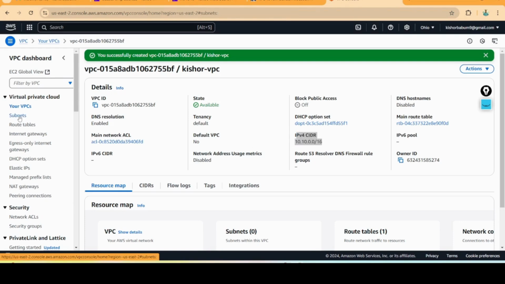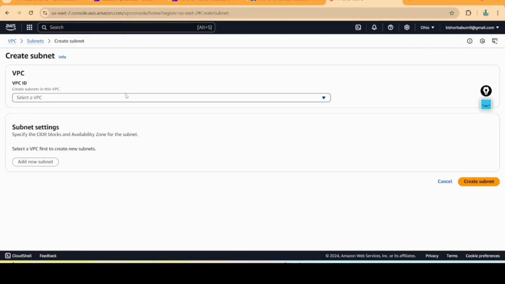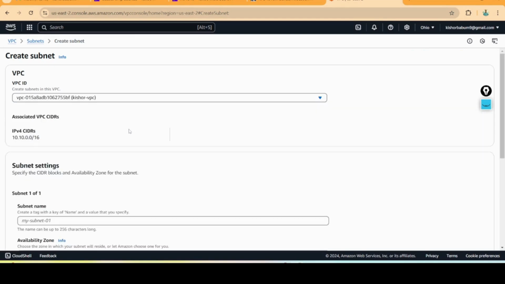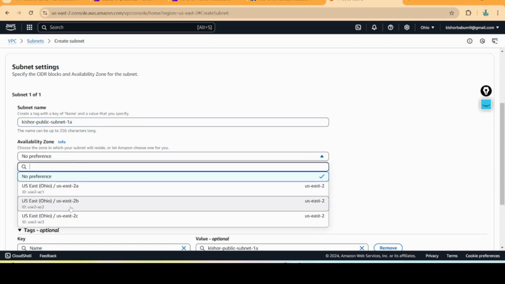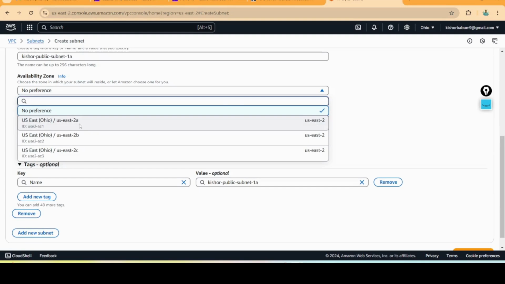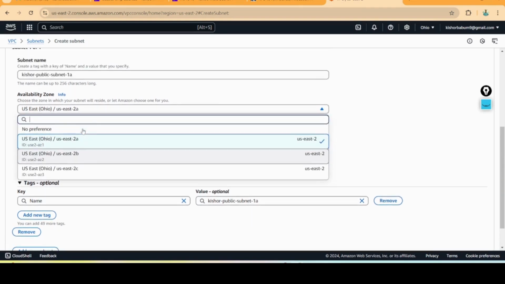We will create the subnets. These are the default subnets, and I'm going to create new subnets. I'm choosing the Kishore VPC. For the subnet name I'm giving Kishore-public-subnet-1A. For the availability zone I'm giving 2A.